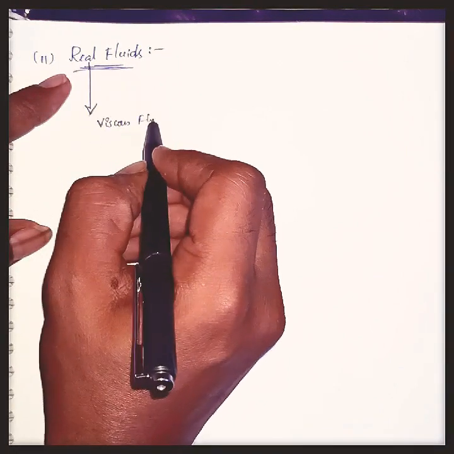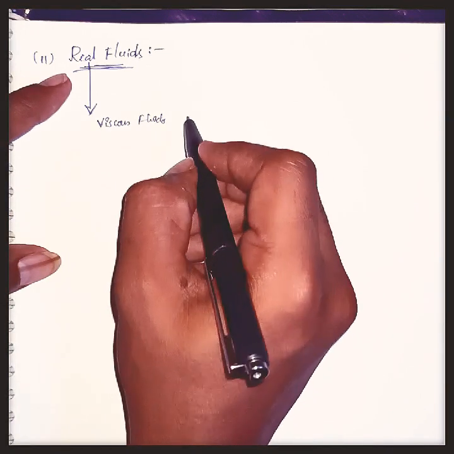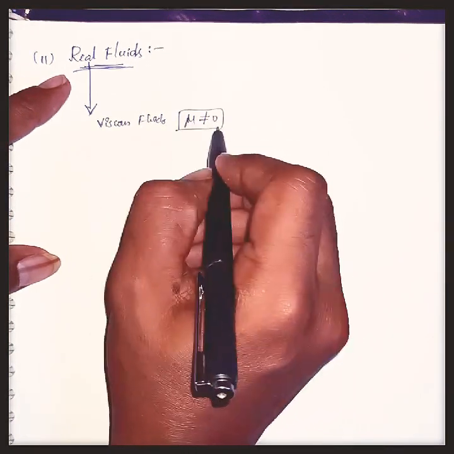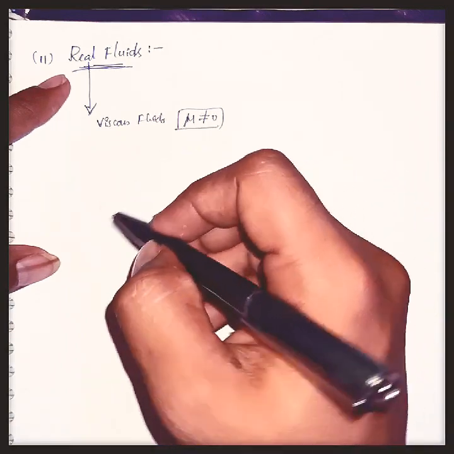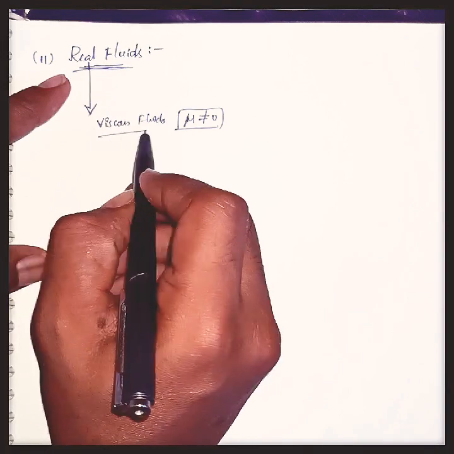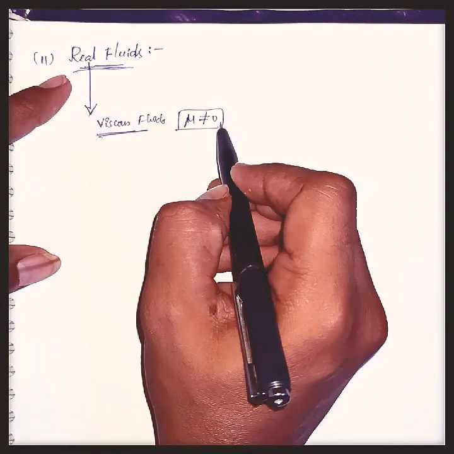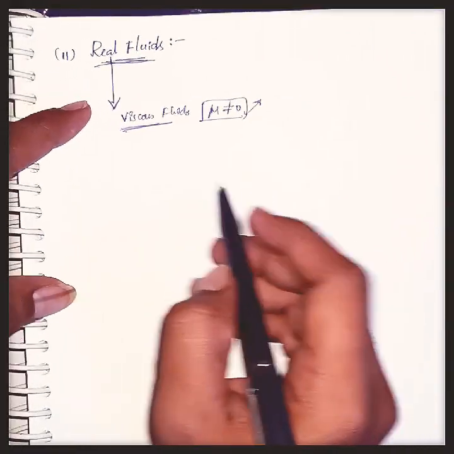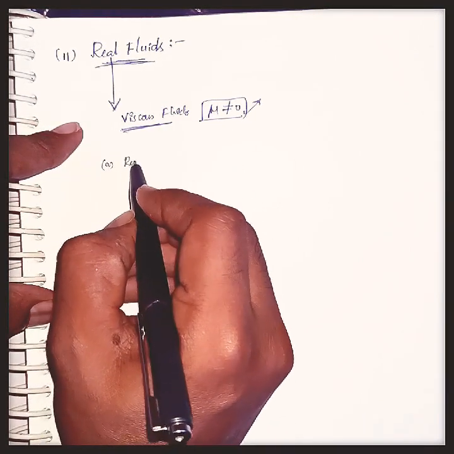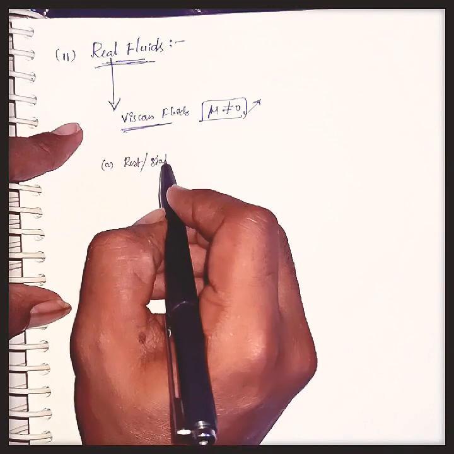Okay, real fluids are viscous fluids. That is, the viscosity of those fluids will never equal 0. Whatever the position, whether it is moving or at rest, real fluids are viscous fluids. That means there exists some viscosity for the fluids.